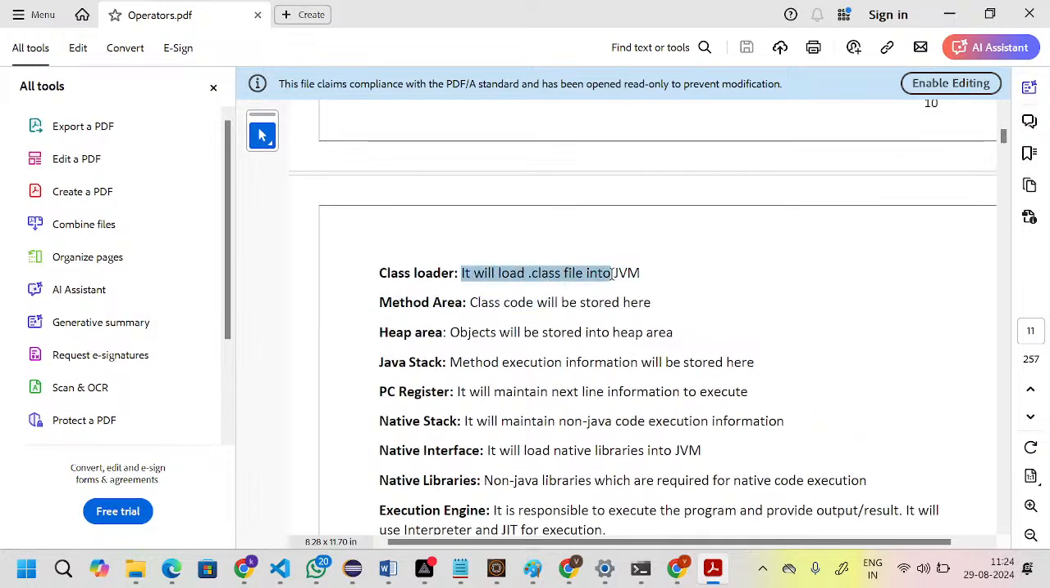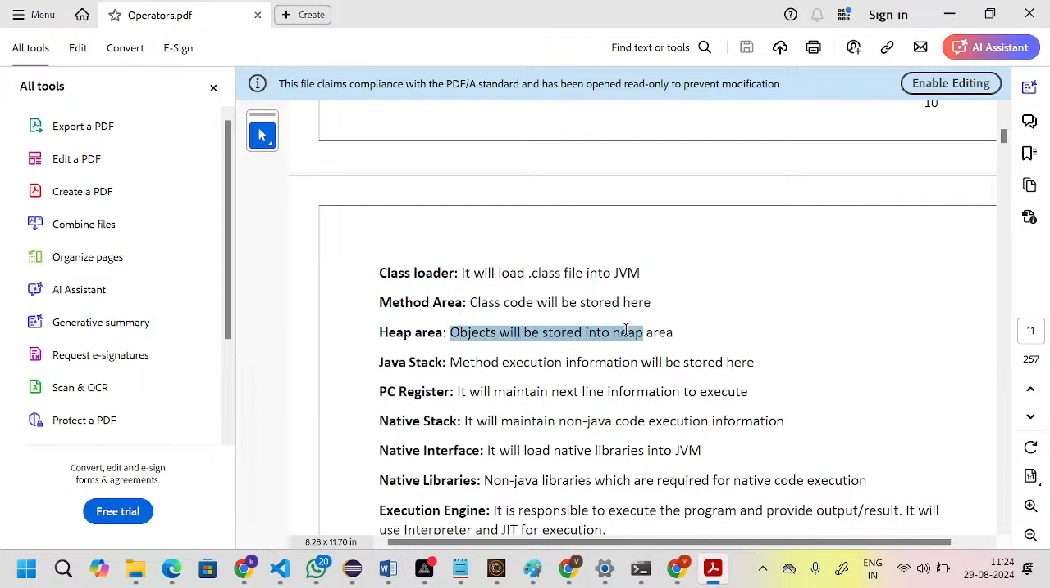What is the class loader? What will it do? It will load .class files into the JVM. Okay, fine. Next, method area. What will it do? Class code will be stored here. Meaning, whatever code we have written in the class, all the code will be stored in the method area.